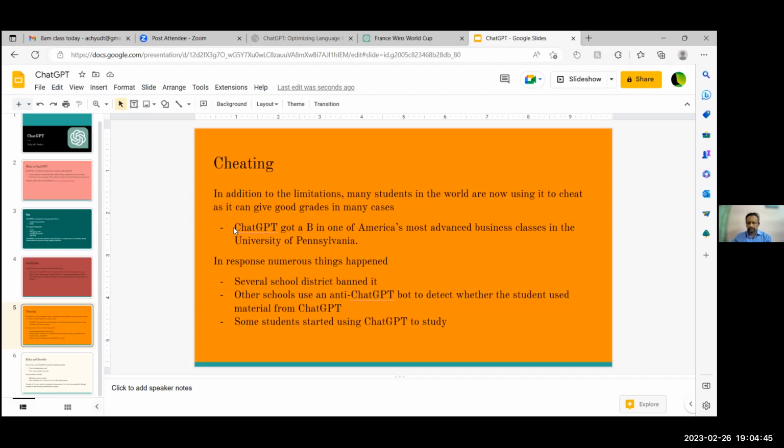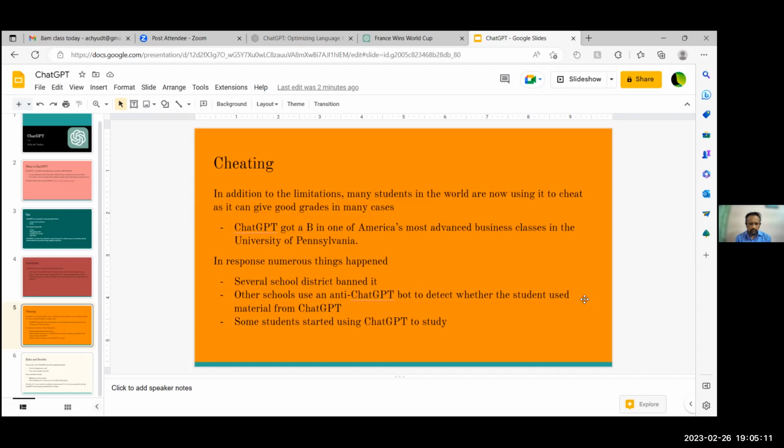So this is an example: ChatGPT got a B, which is a passing grade. It's around an 85%, I would say, in India, which is passing. It's not the best grade, obviously, but it's not a terrible grade. It's a passable grade. And it got a B in an advanced business class in America.